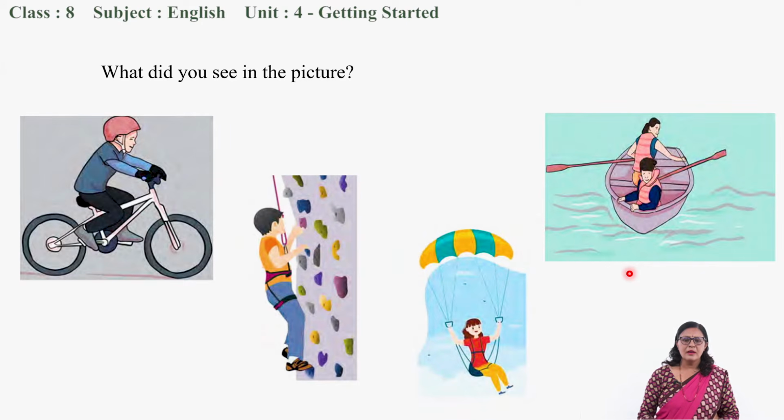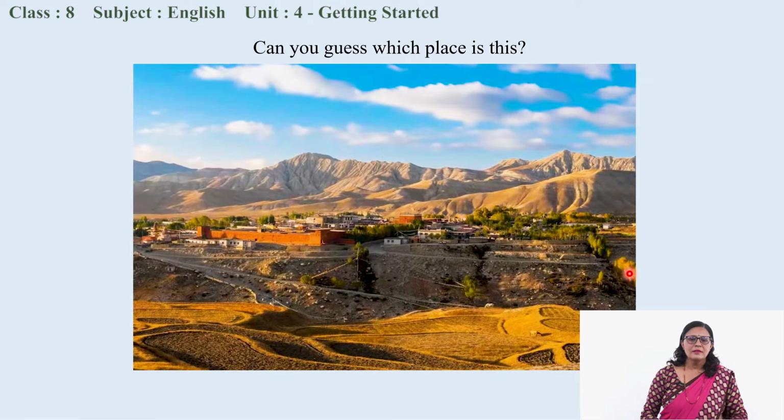Now, I have one question for you to guess. Now, your turn to guess. Can you guess which place this is? Very good. You can see such a beautiful landscape. The mountains are so unique, aren't they? So, this place is one of the beautiful places of our country. It is Mustang. The lesson that we are doing today is also related to Mustang.